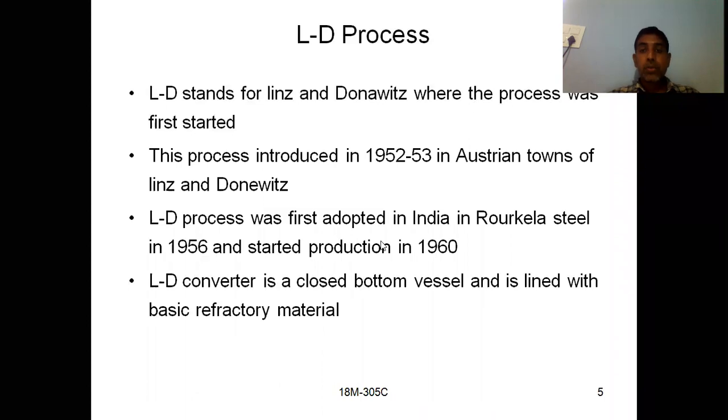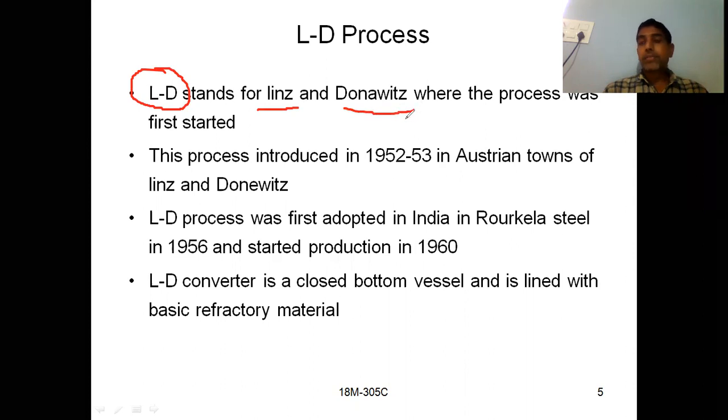See here. So where did we obtain this LD process? Initially where was it started? What is meant by LD? If you see here, LD means L is Linz and D is Donawitz. So LD means Linz and Donawitz, where the process was first started. So these are the town names. Linz and Donawitz are the town names where this process was started initially.